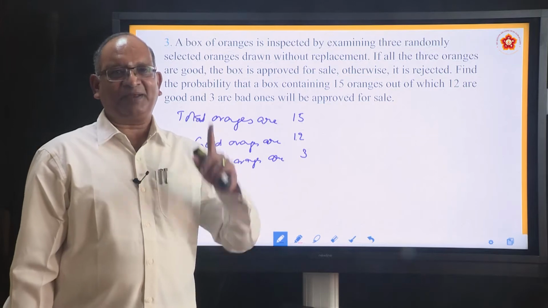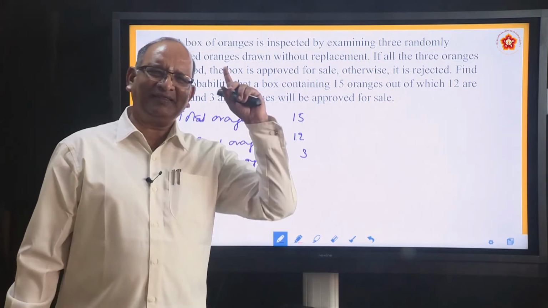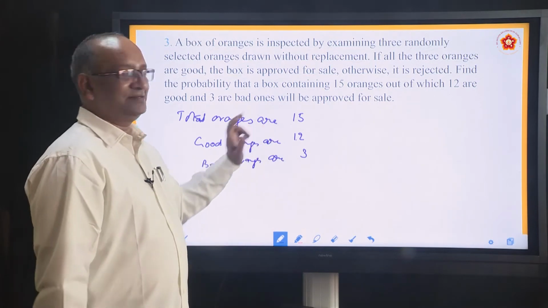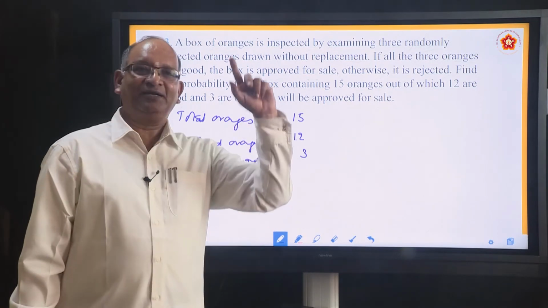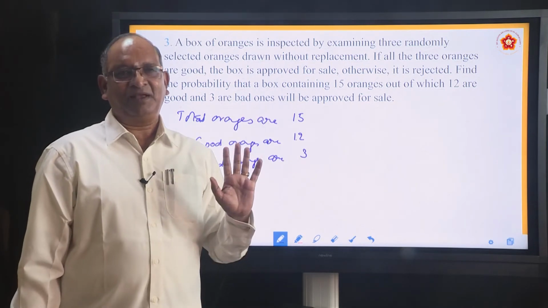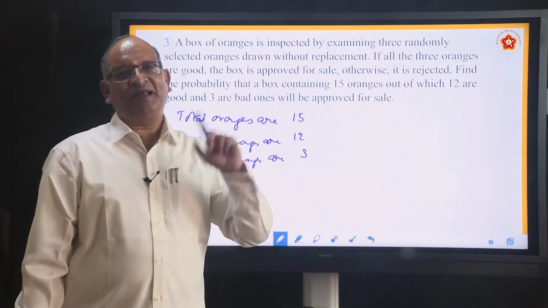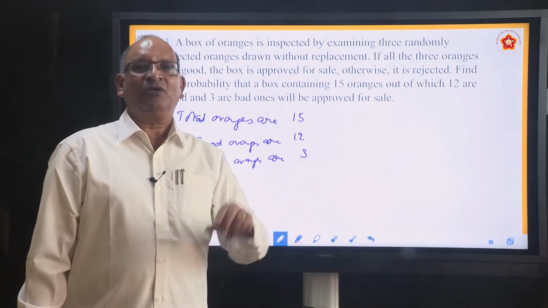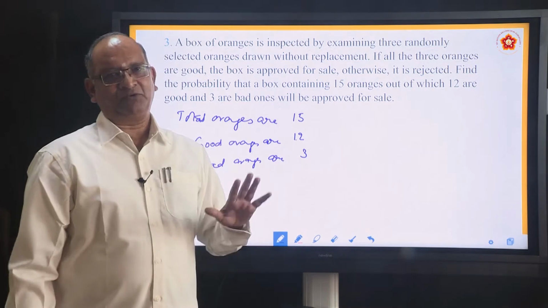First orange you have picked up. What is the probability that it is a good one? There are 12 good oranges. So the probability is 12C1 by 15C1, 1 among the good by 1 among the total, because probability of an event is favorable outcomes by total outcomes.